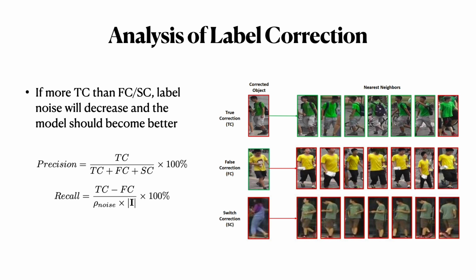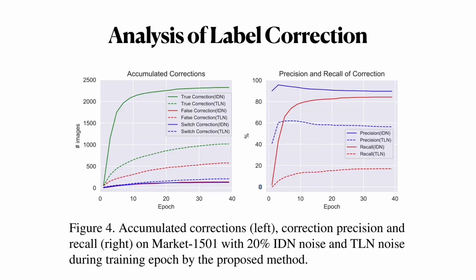If there are more true corrections than false corrections and switched corrections, label noise will decrease and the model should become better. We can observe that the precision of label correction is relatively stable in the training iterations, while the recall rate of label correction is increasing during training, which means more and more incorrect labels are rectified. We can also see that about 80% of IDN can be rectified, while only about 20% of TRN can be rectified.